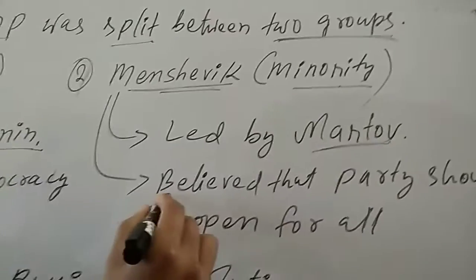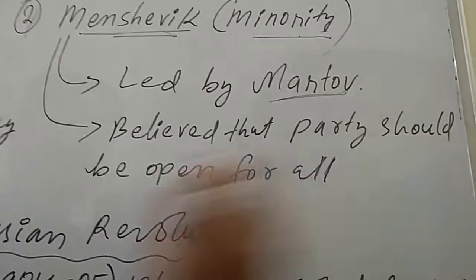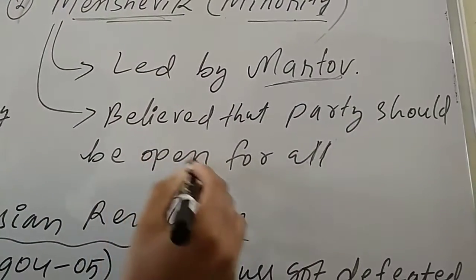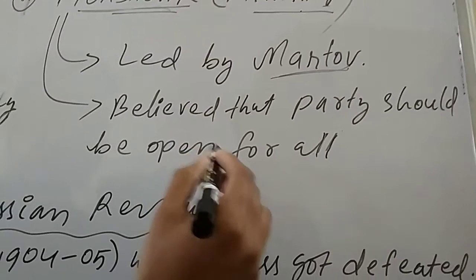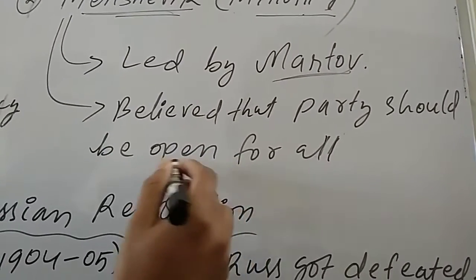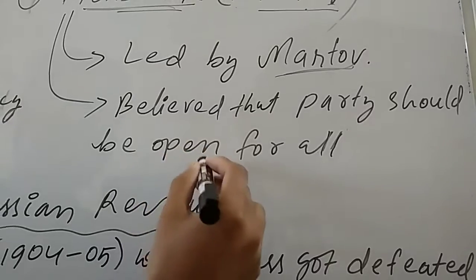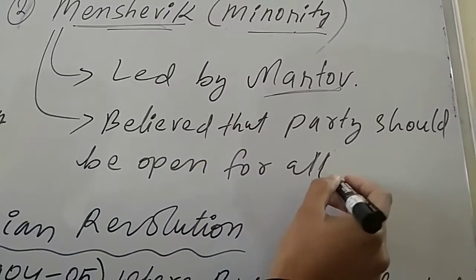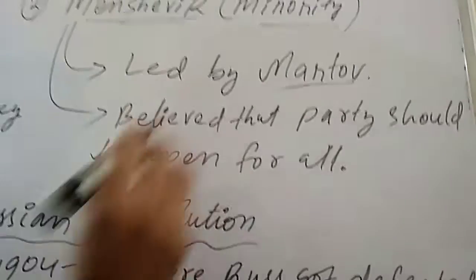Now the Menshevik party believed that the party should be open for all. That means in this party, poor people as well as rich people can take part. These are the two different ideologies of these two groups.